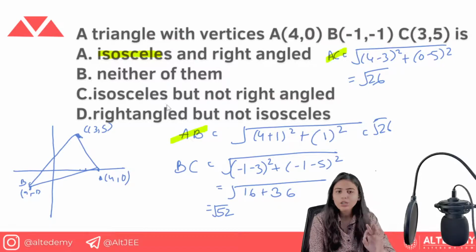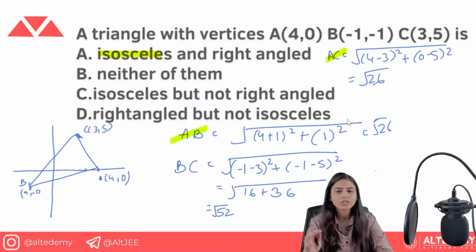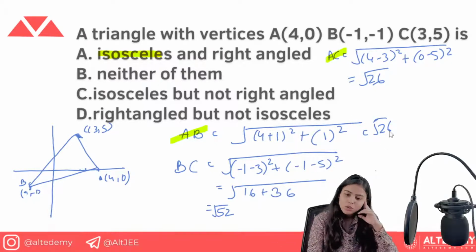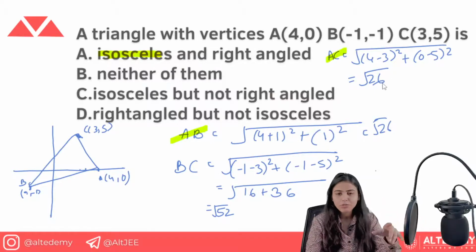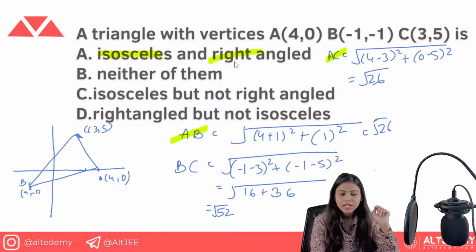Okay. Now what do you have to check? Right angle. Now you know a right angle follows the Pythagoras theorem, that is, x square plus y square is equal to the third side square. Okay. So when you sum root 26 square and root 26 square, each becomes 26. So 26 plus 26 becomes 52. That is coming to be under root 52. So it is also a right angled triangle.